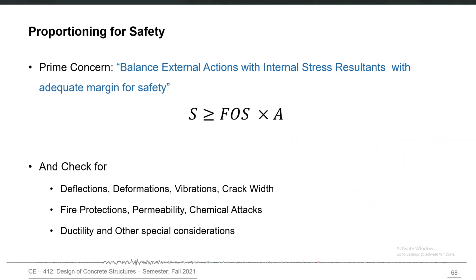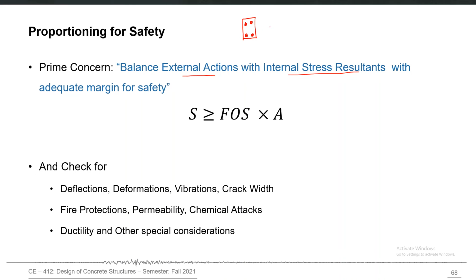Now let's come back to the original discussion, which was the structural design process itself. Our prime concern in this process is that the external actions should be balanced with the internal stress resultants. I just give you an example of how the sum of all the moments in a particular cross section, moments of all the forces in a particular cross section, is the internal stress resultant. In case of flexure, as I have said earlier also, for example, if you have a particular beam cross section with some amount of reinforcement, and the material properties and dimensions, everything is given, let's say.